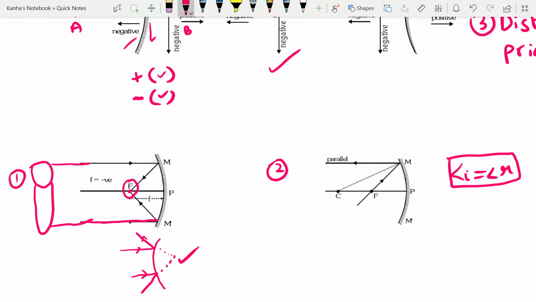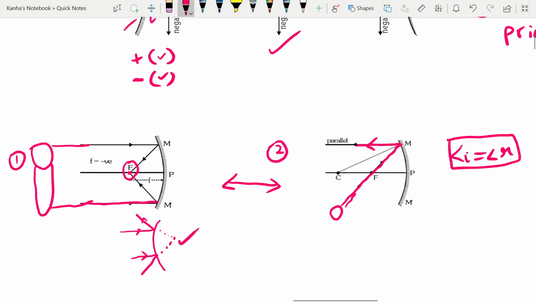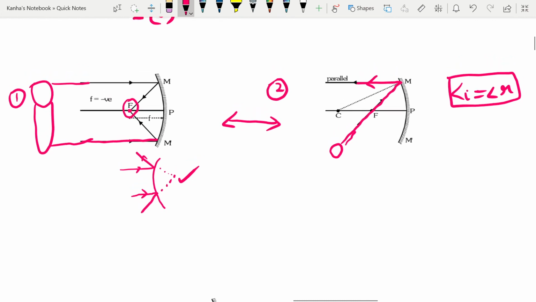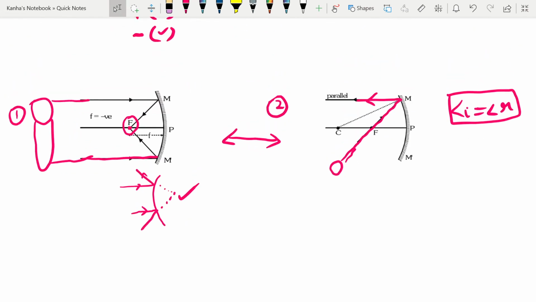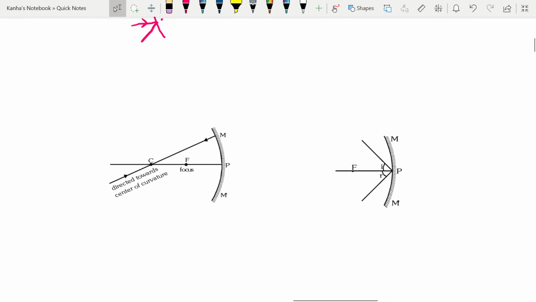A ray which is passing through or directed towards the focus, after reflection from the mirror, becomes parallel to the principal axis. So if I have an object here, and if any ray is passing through the focus, then after reflection it will go parallel to it. These two are basically inverse conditions of each other, but you should remember both of them. They will be very useful if you want to calculate some values, or draw these diagrams for the paper. The next important thing that you should notice, I'll mark this as 3.